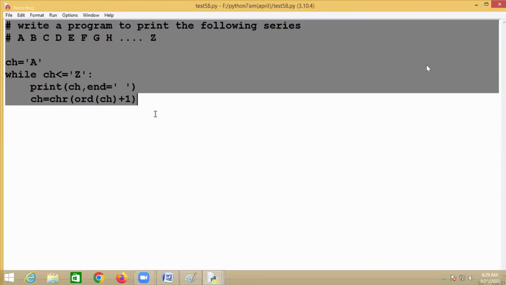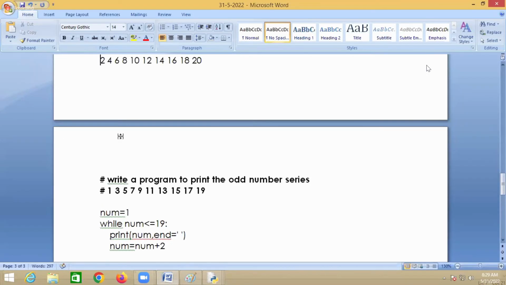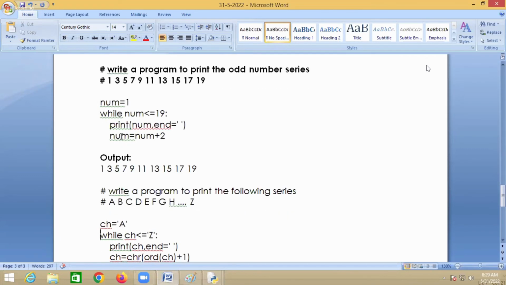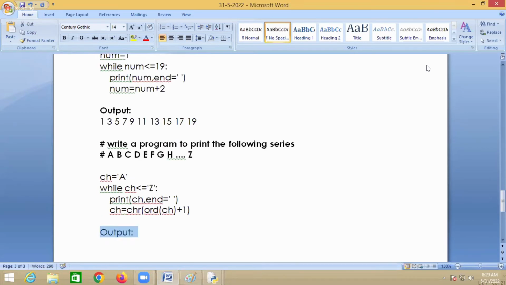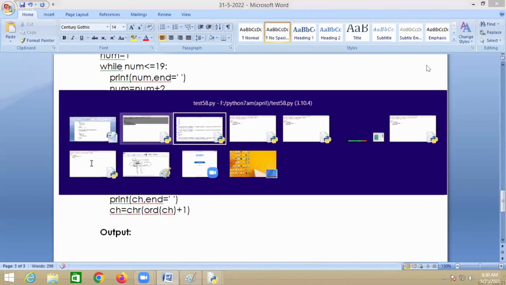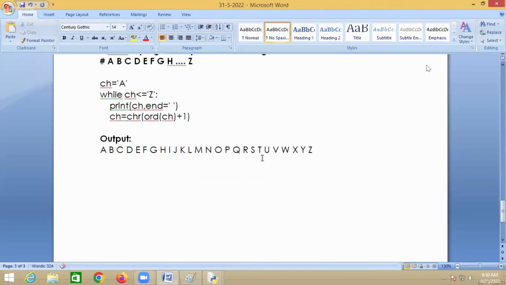Now in this, we are using two functions. One is CHR and one more is ORD. CHR returns a character value of the input ASCII value. ORD returns the ASCII value of the input character. I think I have already given the ASCII values. Two functions are there, ORD and CHR. Just write that these are predefined.